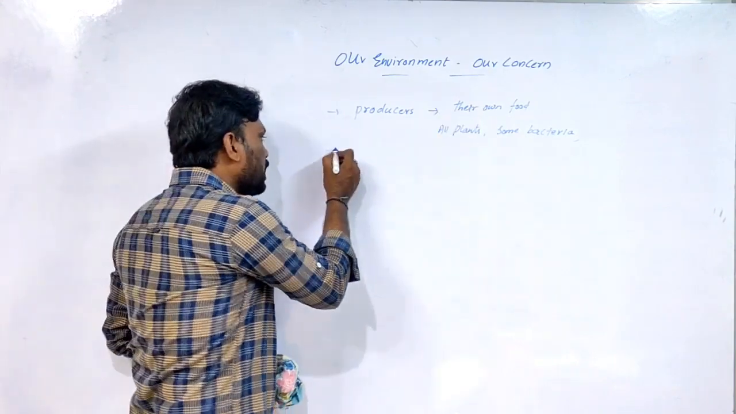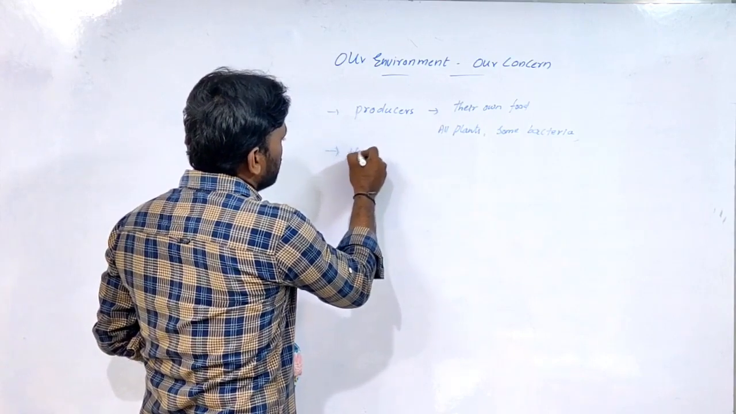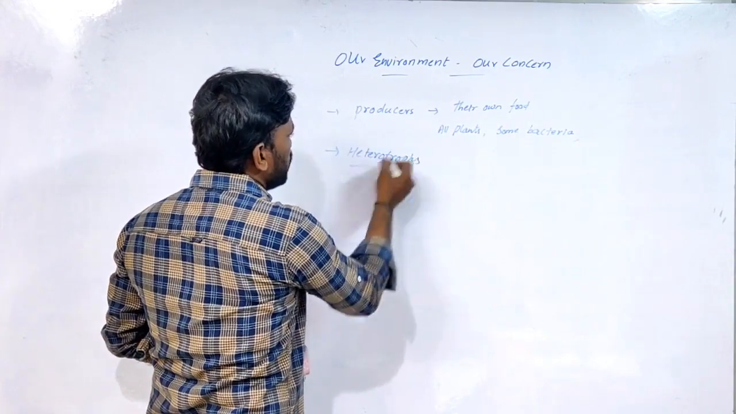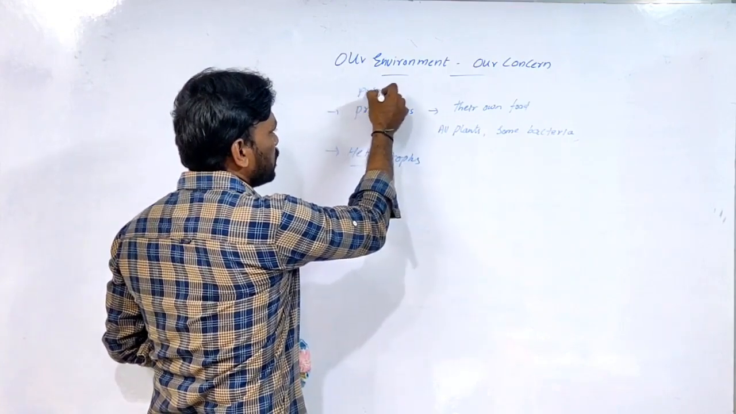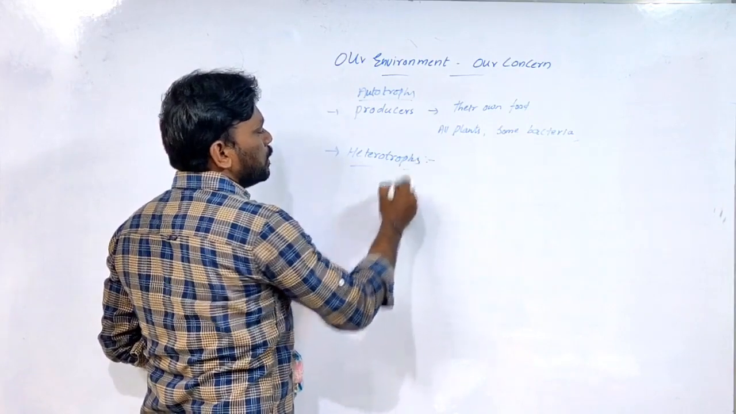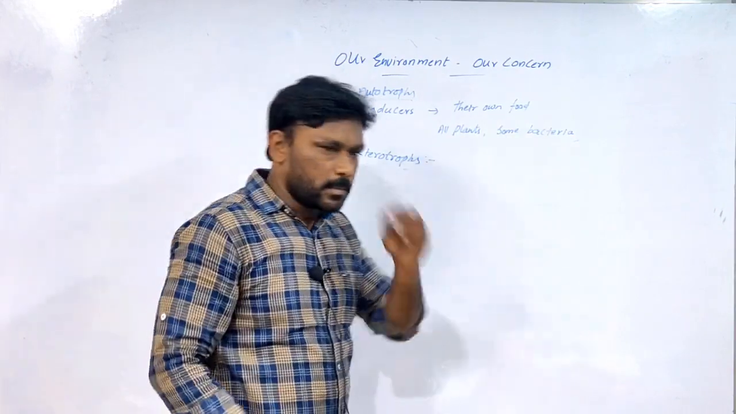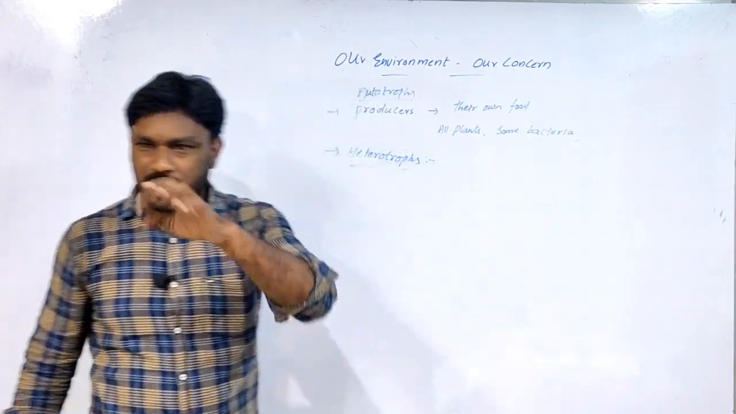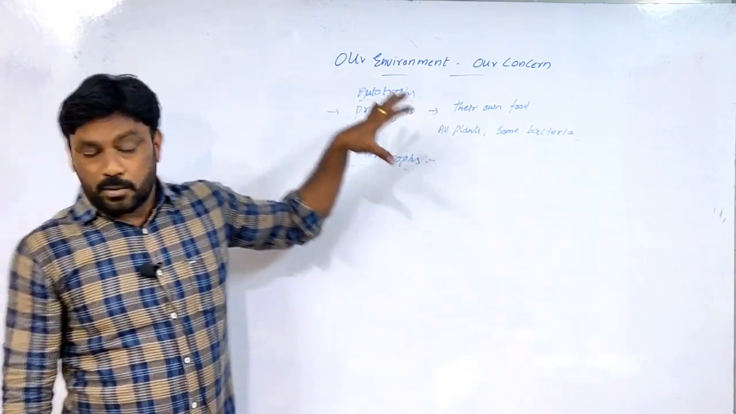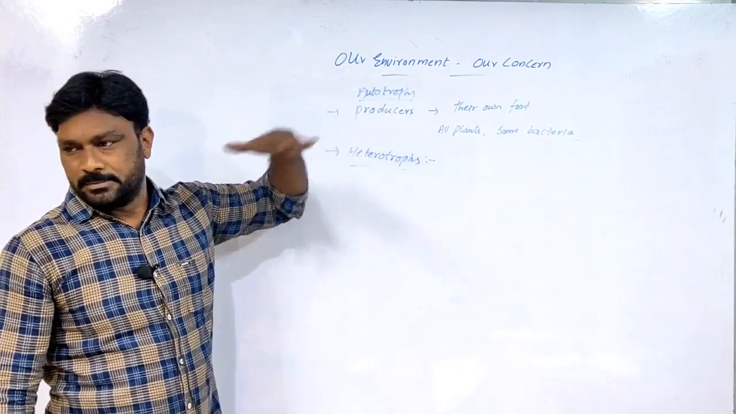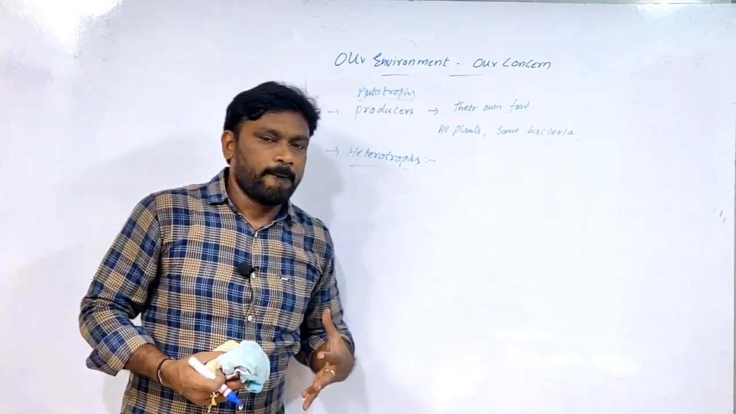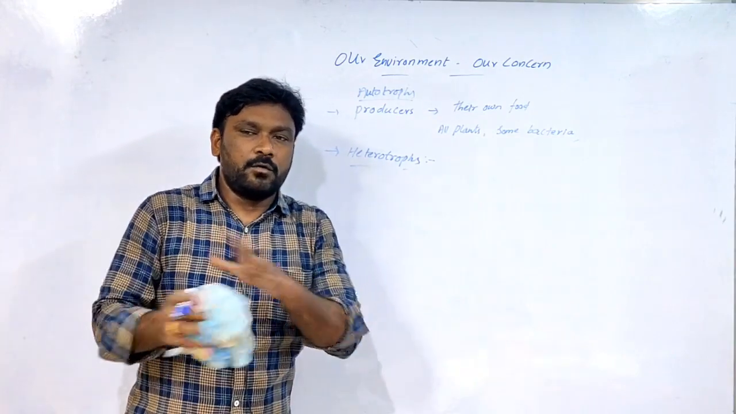Then we come to the heterotrophs. Producers are also called autotrophs. These heterotrophs, directly or indirectly, depend upon other organisms. You understood? Here only heterotrophs are present. For example, we are heterotrophs. We cannot prepare our own food.